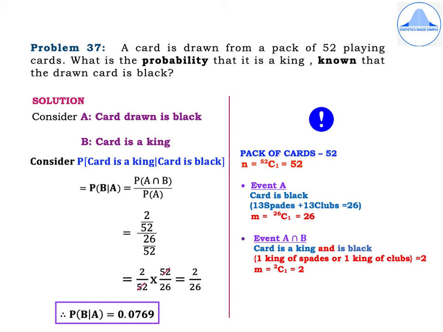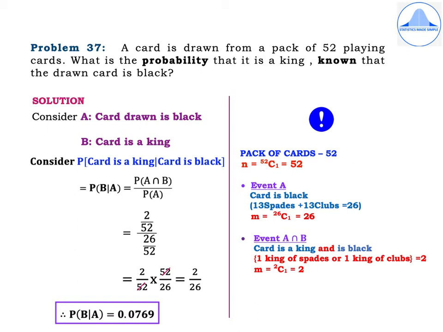Now for event A intersection B, it means that the card is a king and it is black. So among the black cards, there is one king of spades and one king of clubs. So totally there are two black cards which are kings. So out of these two black cards which are kings, we have to choose only one card. So m is equal to 2C1, which is equal to 2.